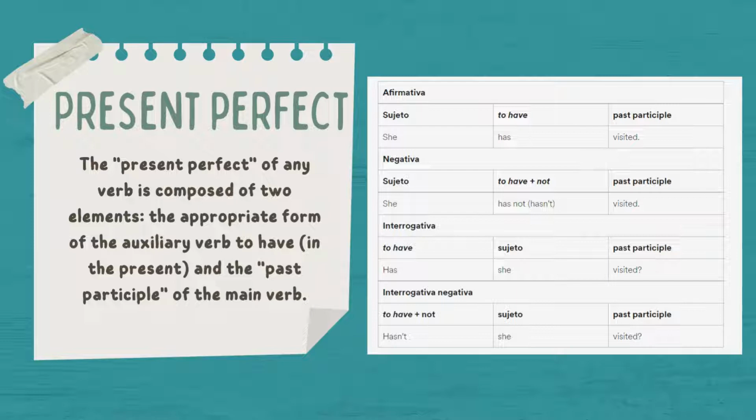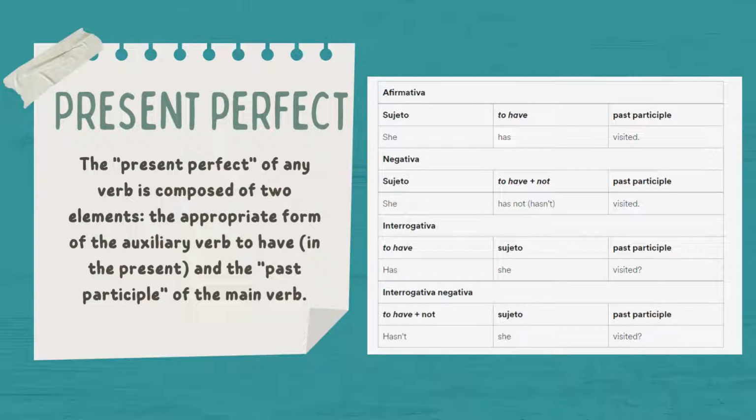The affirmative sentences are made up of subject, to have, and past participle. Example: she has visited. The negative sentences are made up of subject, to have, plus not, and past participle. For example: she has not or hasn't visited.